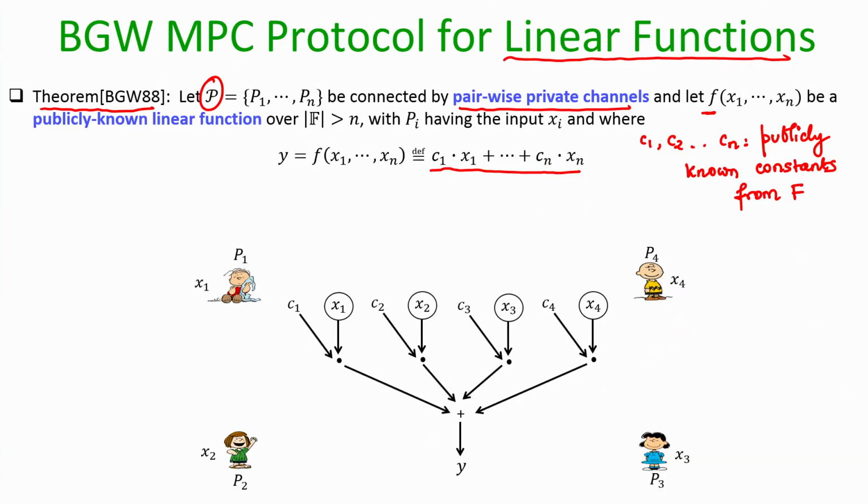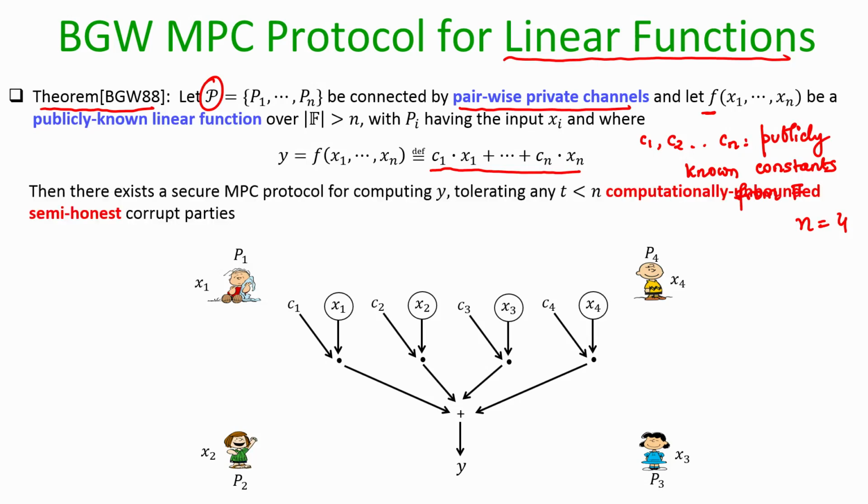So, for instance, if I take n is equal to 4, then the inputs are x_1, x_2, x_3, x_4, and this is the corresponding arithmetic circuit. Okay. So, as I said, there can be several real world functions which can fall under this category. If you remember the toy summation protocol, the summation protocol is basically a linear function because your constants c_1, c_2, c_n are all 1. Okay. So, like that there are several interesting linear functions which the parties may want to securely compute.